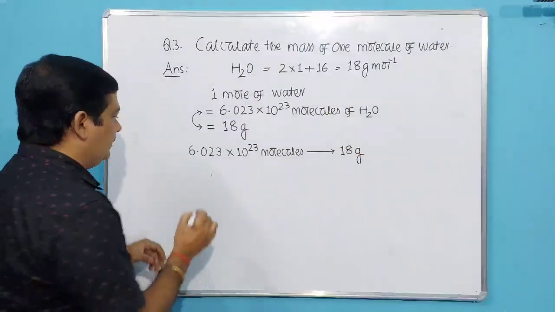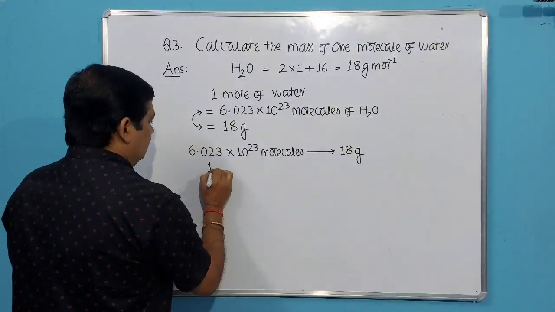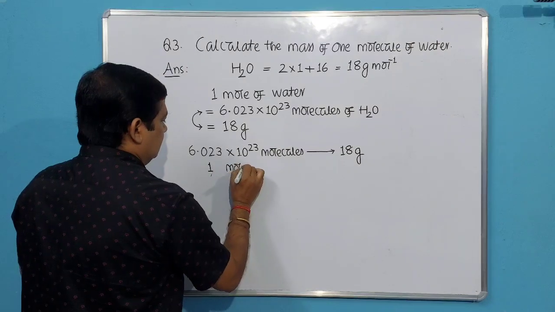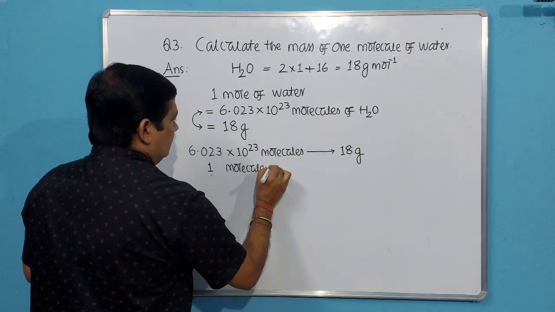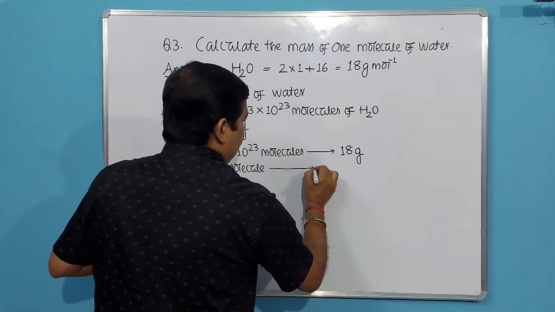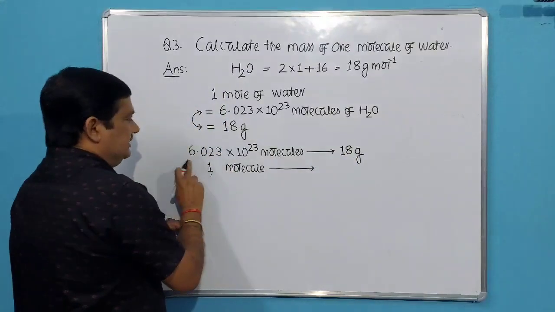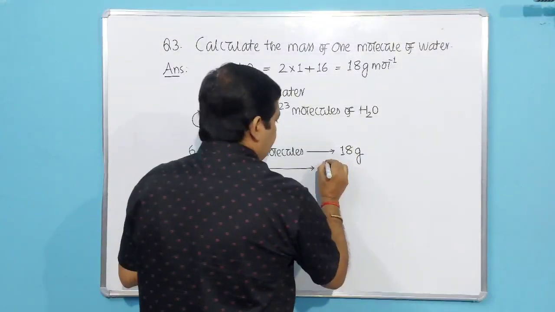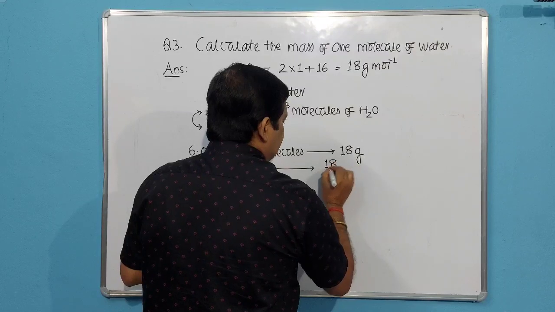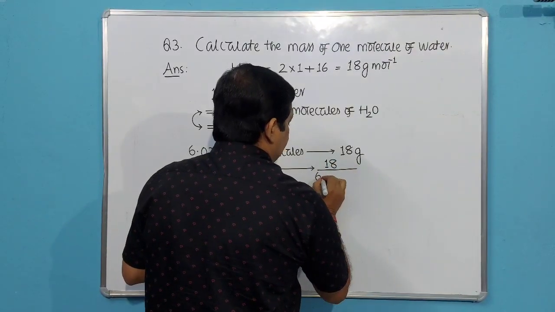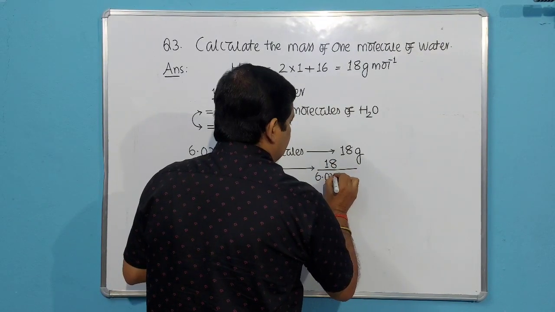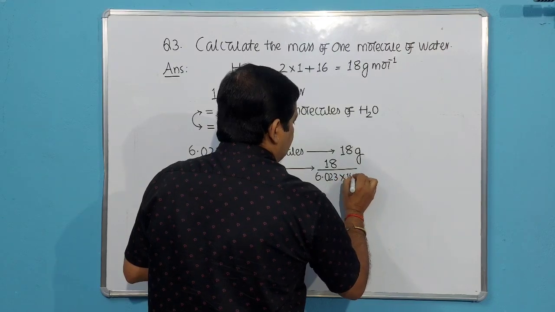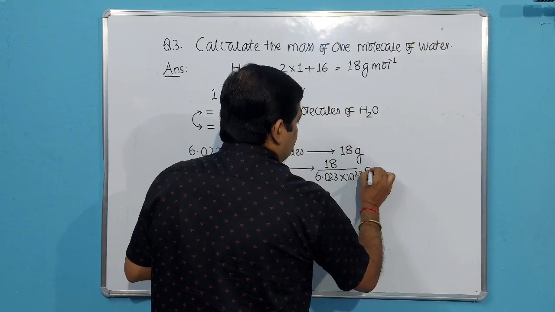So we use the unitary method to go for 1. So 1 molecule of water will weigh 18 divided by 6.023 into 10 to the power 23 gram.